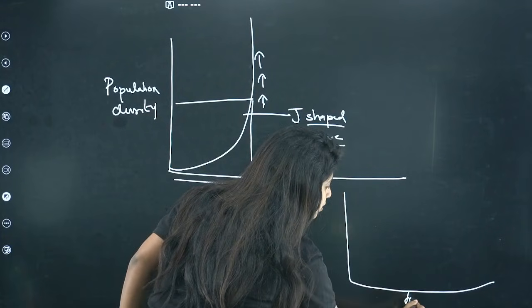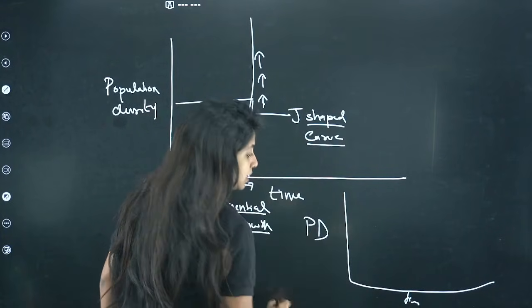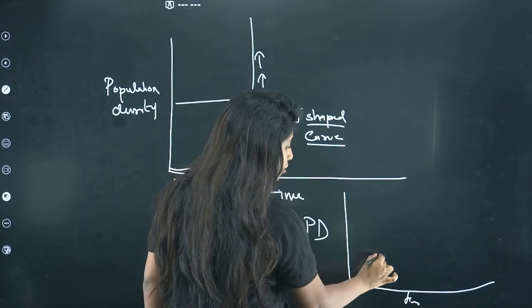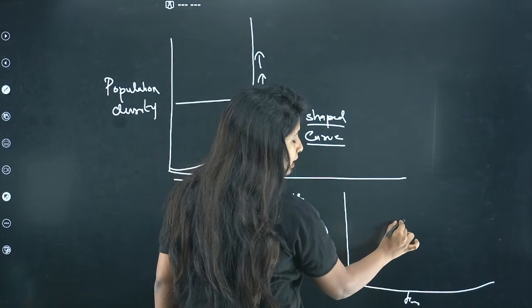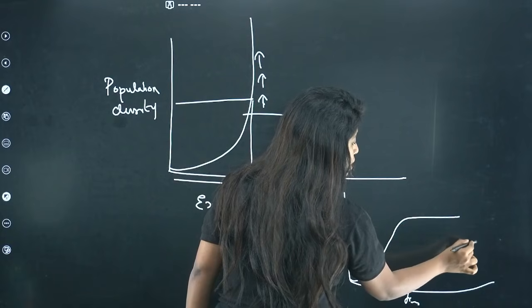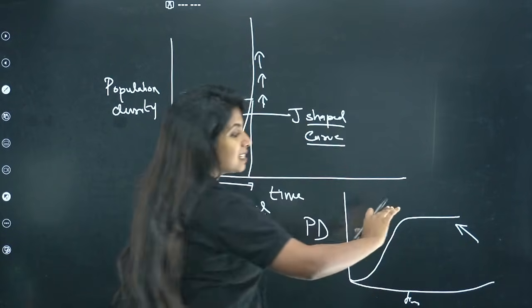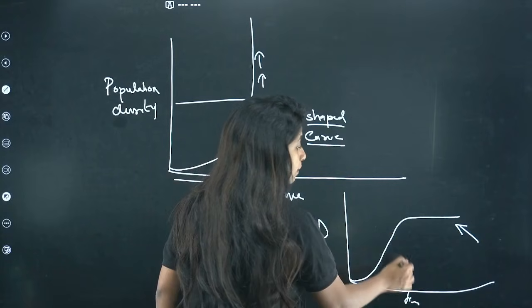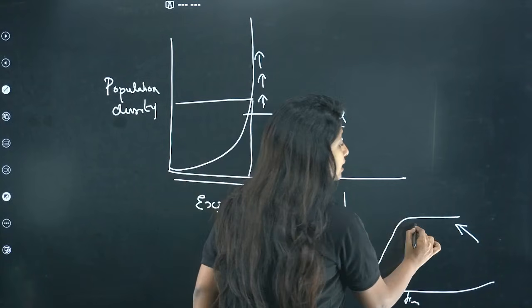Again, over here you have the time. Here you have the population density. Now listen to me very carefully. It is going to grow for sure, but then it will reach a phase where it is stable. The population density is not going to increase. So until this particular time, yes, it was increasing. After that, it is now stable.